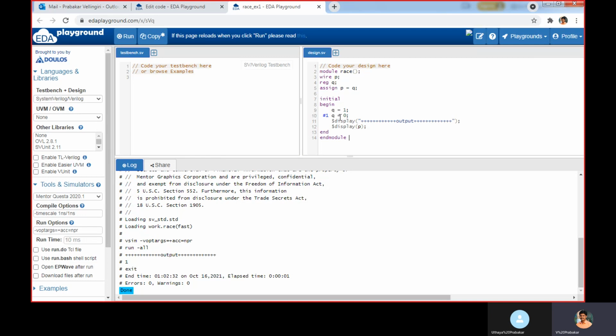So these are all examples of race condition. We will see a few more examples of how race conditions happen.